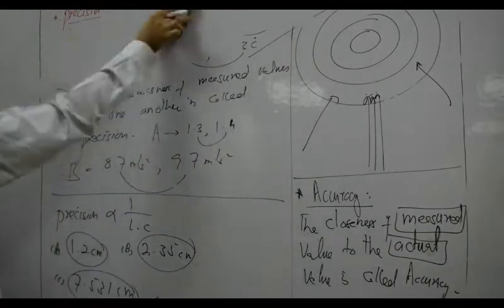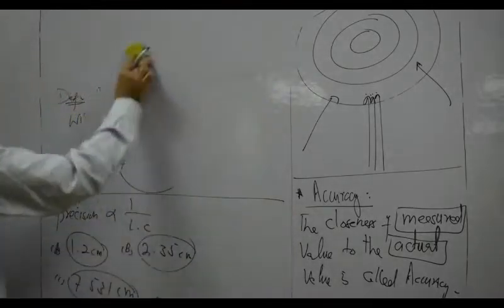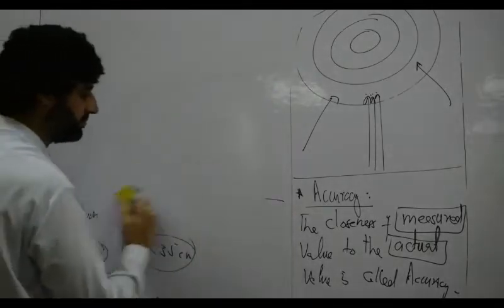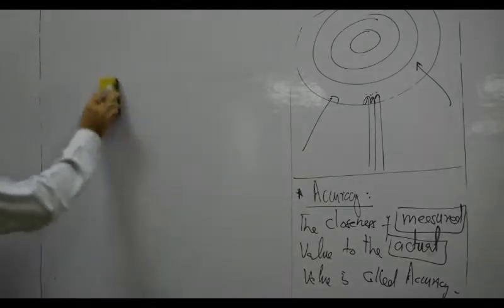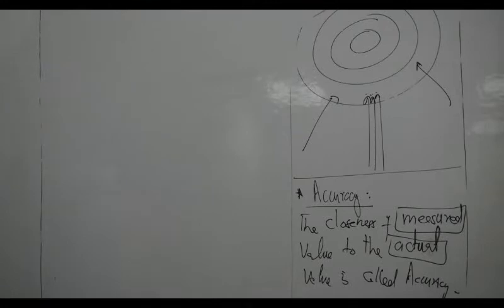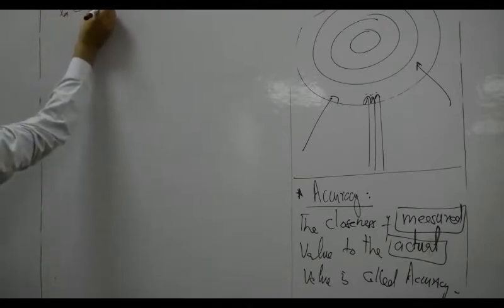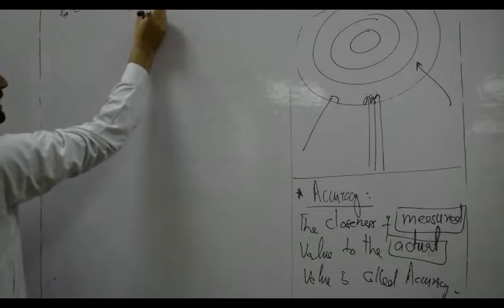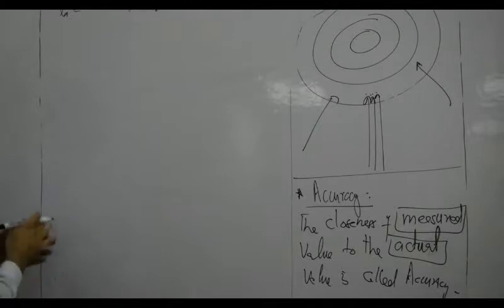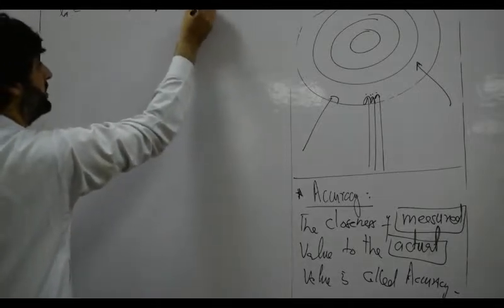For example, if the actual length of a rod is 10 centimeter, a student comes and determines the length by meter rod and finds the reading as 9.1 centimeter.